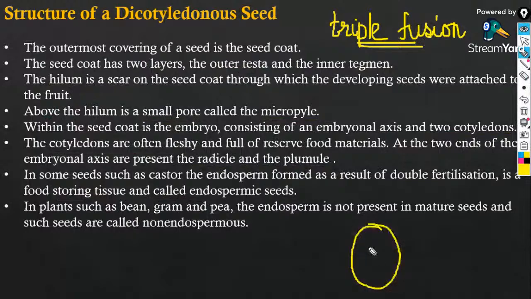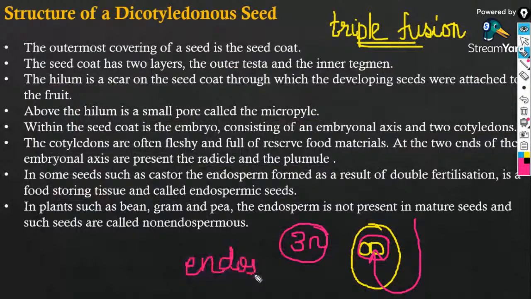You will have two central cells, so one of the male gametes will fuse with this to form a triploid structure, which is known as the endosperm. You will study its function in detail in your class 12.